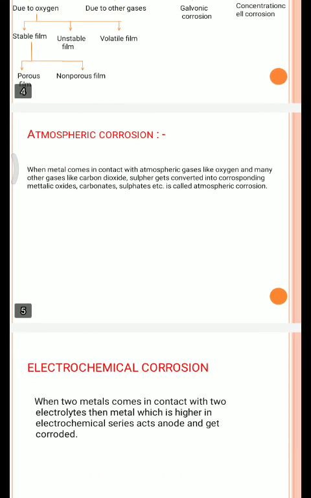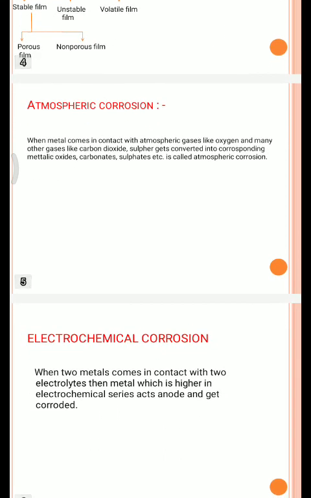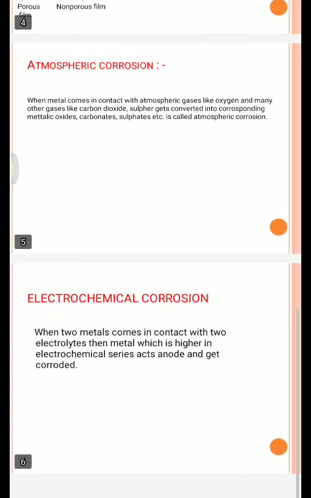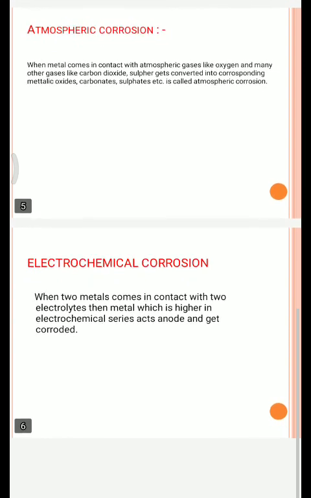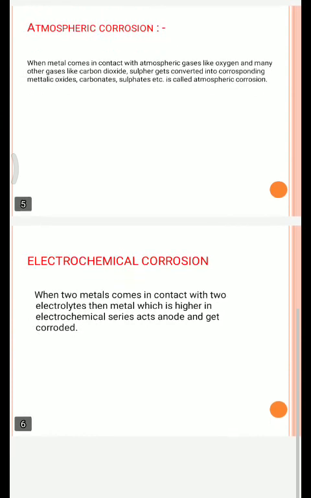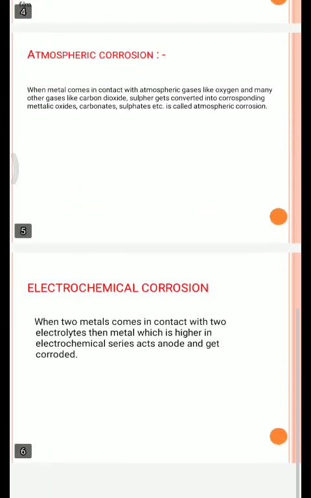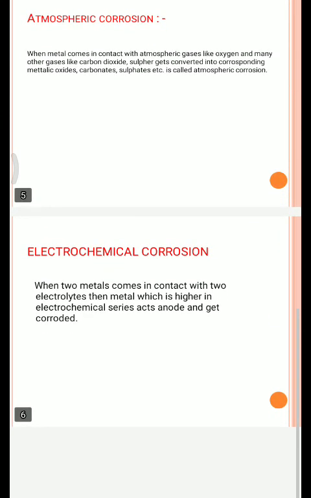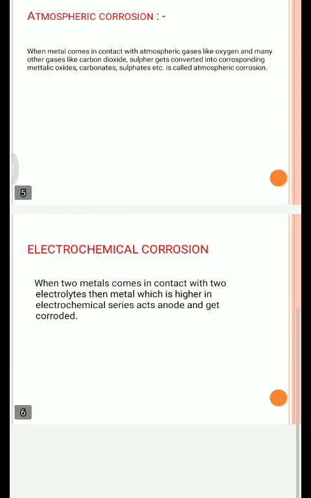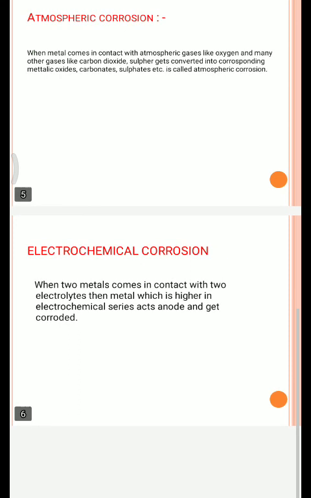Let us see again what is meant by atmospheric corrosion. When metal comes in contact with atmospheric gases like oxygen and many other gases like carbon dioxide and sulfur, it gets converted into the corresponding metallic oxide, carbonate, sulfate, etc. This is called atmospheric corrosion. Let us see what is meant by electrochemical corrosion. Again, when two metals come in contact with an electrolyte, the metal which is higher in the electrochemical series acts as anode and gets corroded. This is called electrochemical corrosion.